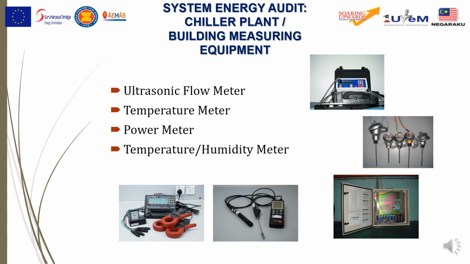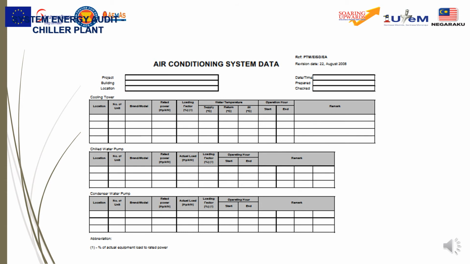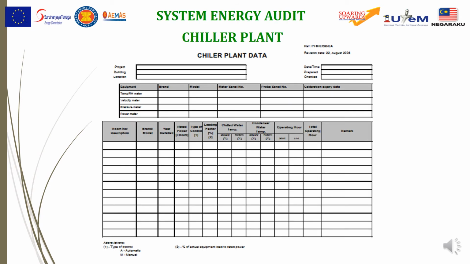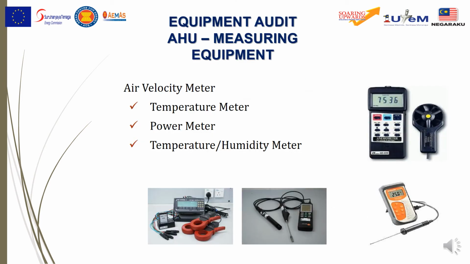Okay, here is the list of the measuring equipment that we can use to measure in a chiller plant. The first one is the ultrasonic flow meter, the second one is temperature meters, then power meter to find the power, to calculate the COP, and the last one is the temperature or humidity meter. Alright, so we can use this form to get the air conditioning system data, the cooling tower data, chill water pump, and condenser water pump. Okay, this is the plant data of the system energy audit.